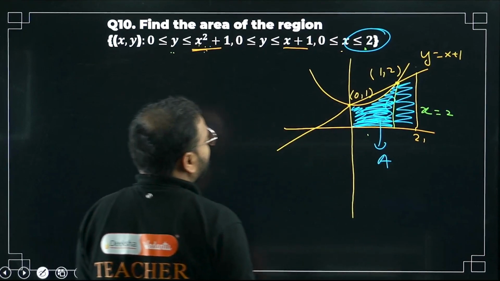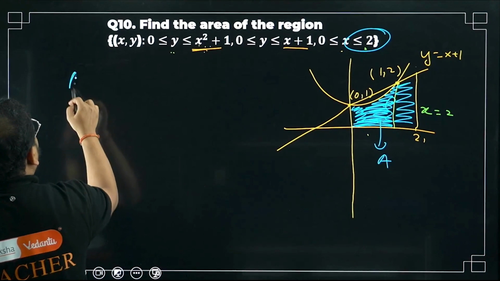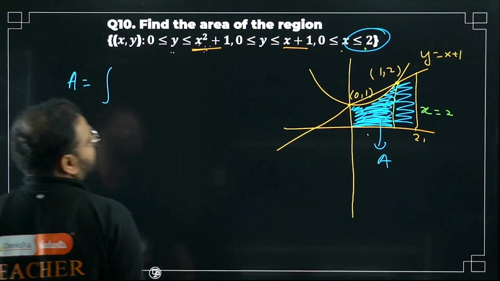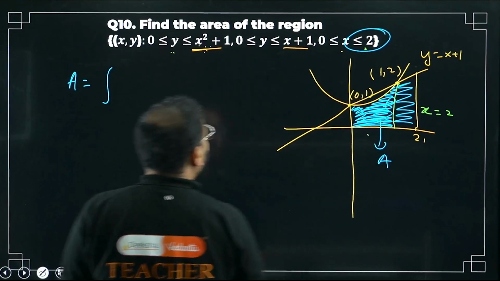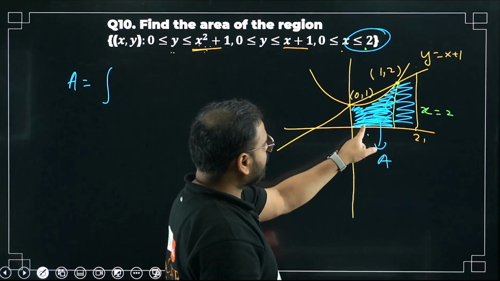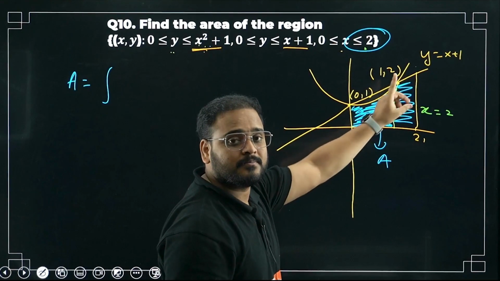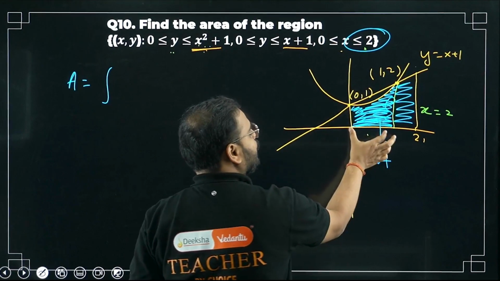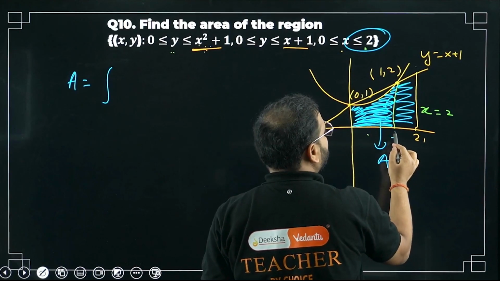Okay, so I can write, bacha, please check, this area A as an integral. From 0 to 1 I have to integrate under what? Please check. From 0 to 1 I have to integrate under the parabola. Please check. 0 to 1, this is what point, bacha? This point is 1, sir.